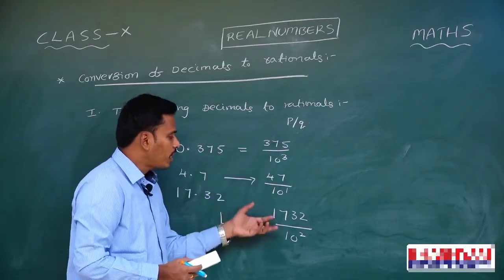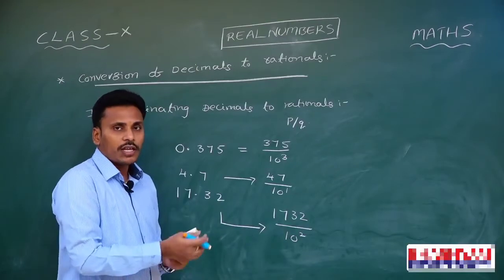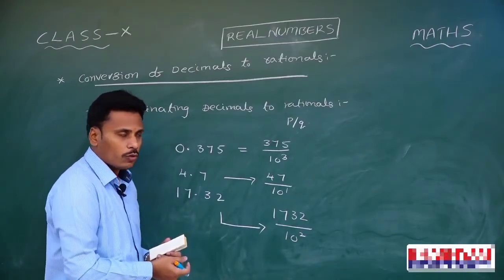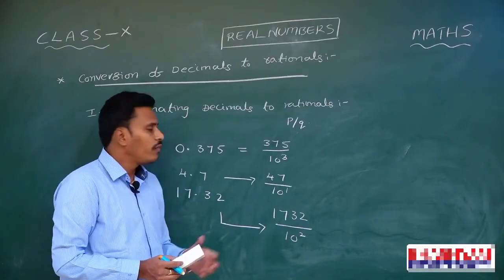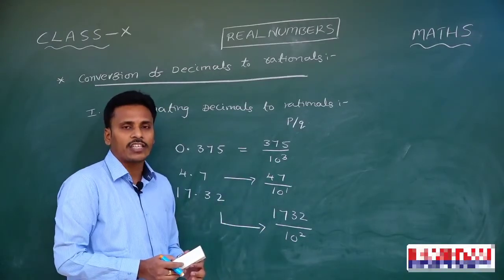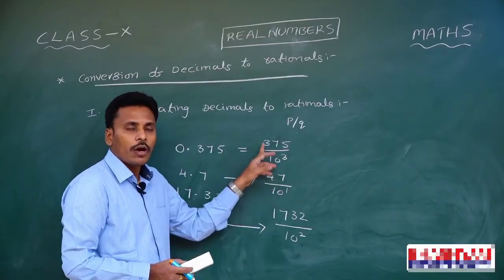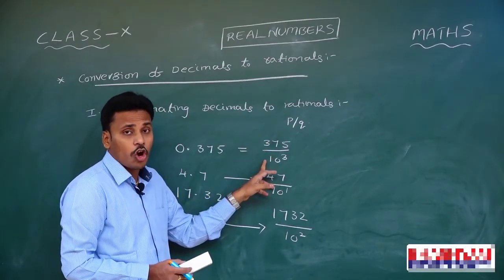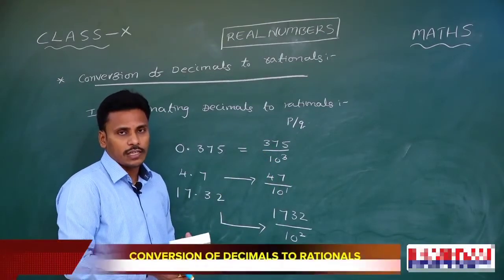And after representing into p by q form, I am moving for the simplified form of the p by q. See, the simplified form of the p by q is nothing but we need to do the usual cancellations. If there is any number which is common for both numerator and denominator, you need to divide, you need to cancel out, right?